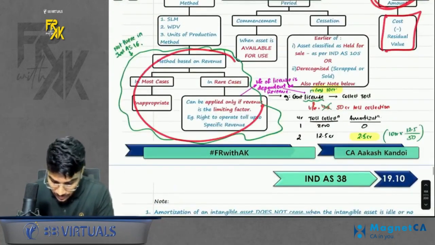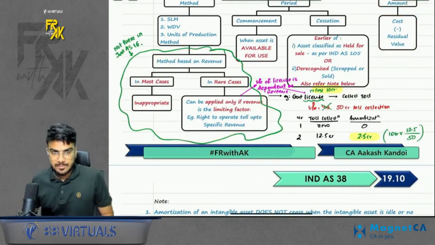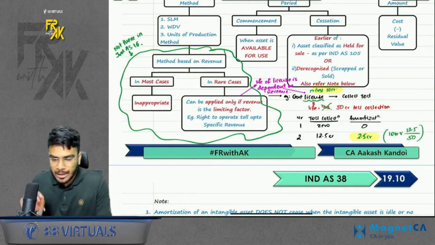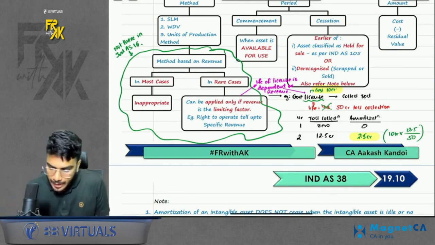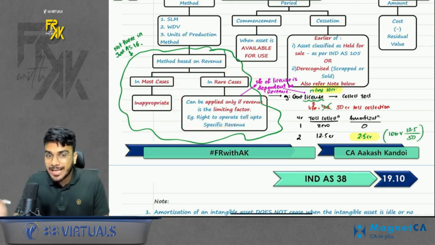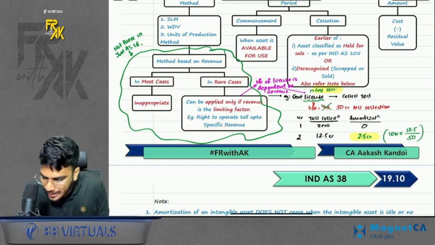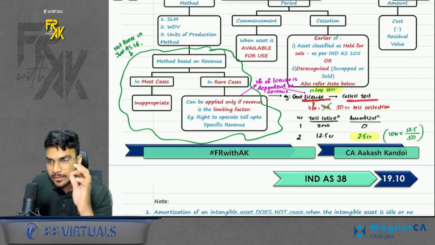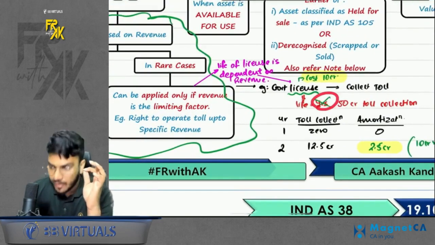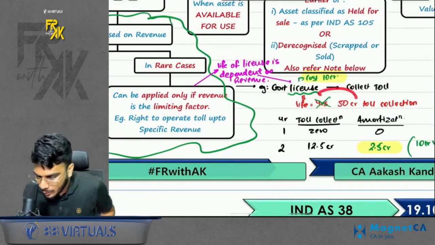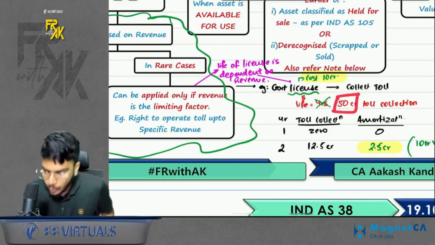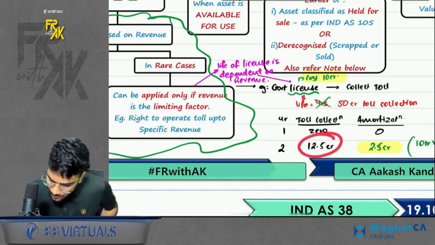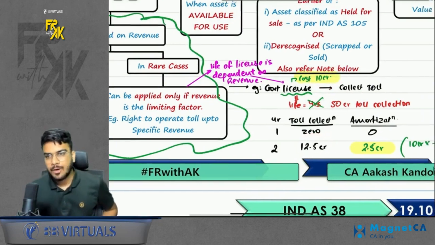Acha, one more thing here. Normally in Ind AS 16 also we discussed that depreciation or amortization based on the revenue earned is not appropriate. You cannot amortize based on how much revenue you are earning. But there is one rare case where we can amortize based on revenue, and that is when the life of the toll is dependent on revenue. For example, the government gave you a license and told you that the toll does not have a specific life in terms of years, but you can collect toll up to 50 crore. That means the life of the toll is based on the collection, based on revenue. In this case, you can amortize the license on the basis of toll collection.